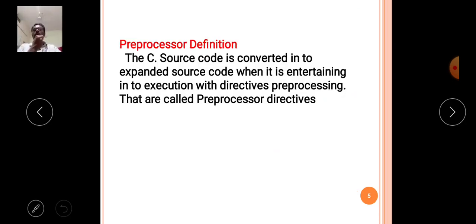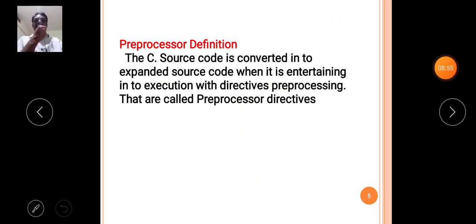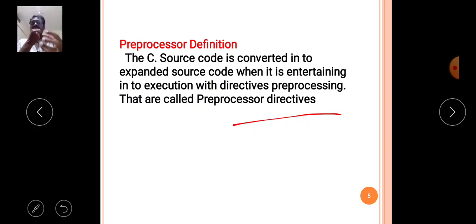Okay, now the preprocessors definition. What is the preprocessors definition? It means the C source code is converted into the expanded source code when it enters execution, with the help of directives, preprocessing directives that are called preprocessor directives. This is the definition of the preprocessors. What is the main aim? What is the main use of preprocessors? The source code is converted into the expanded source code with the help of these preprocessors.